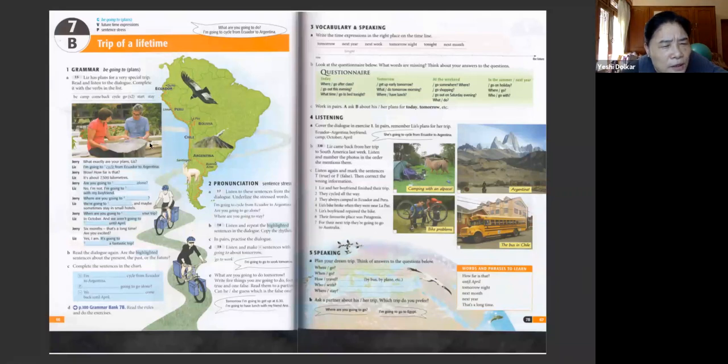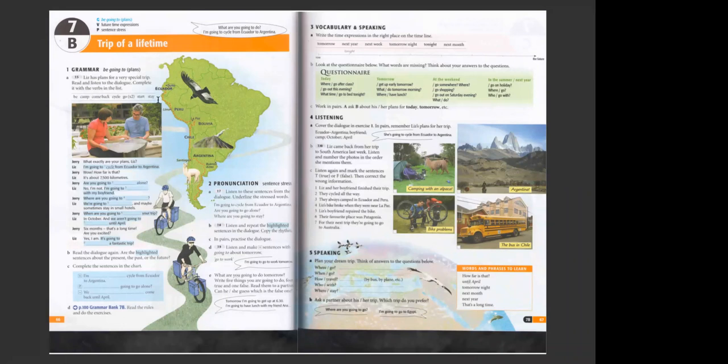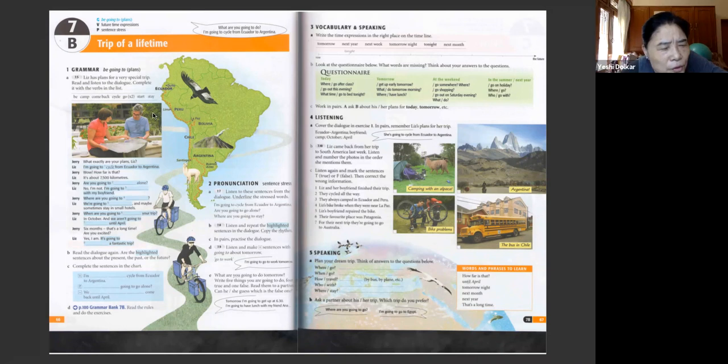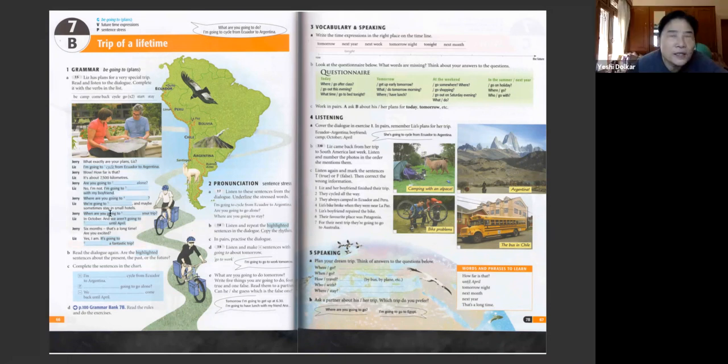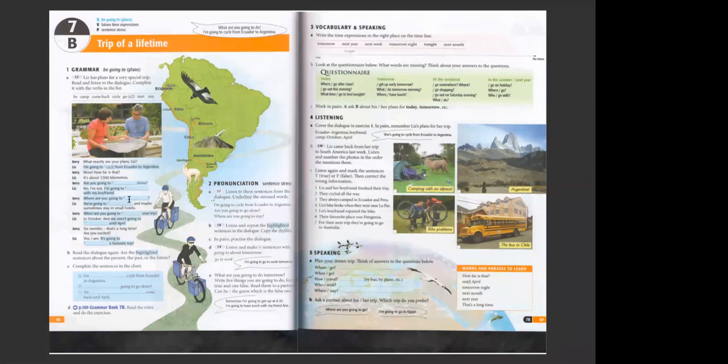Okay, which of these? Where are you going to camp? Camp or stay? We're going to stay then. Because if you look at the answer there, you see stay. Where are you going to stay?